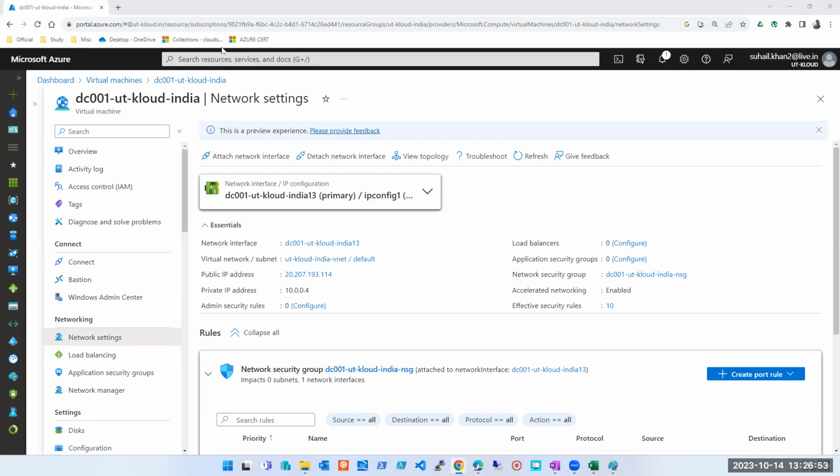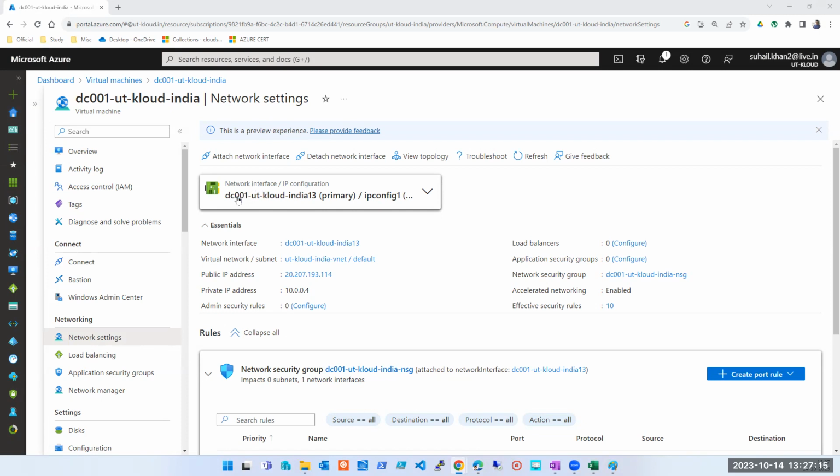Yes, guys, do you see the NIC or you don't see it? Can someone guide me, where is the NIC? What is written on it? Network interface. The name of the NIC, what is the name I have given? DC001, yes. UT-Kloud India 13. Correct. So this is the NIC, guys. Look at this. The image is also there. It says network interface card.